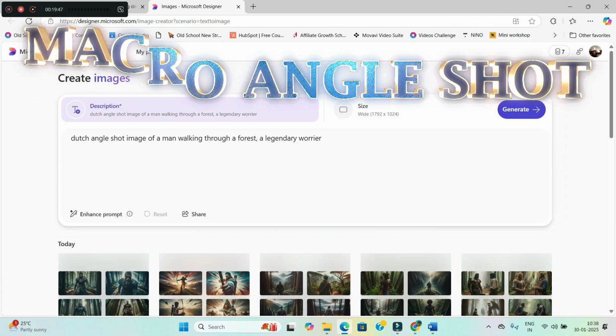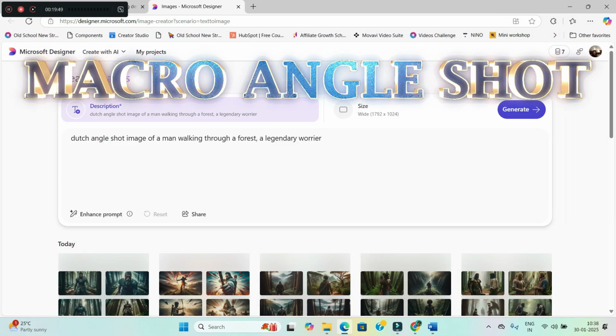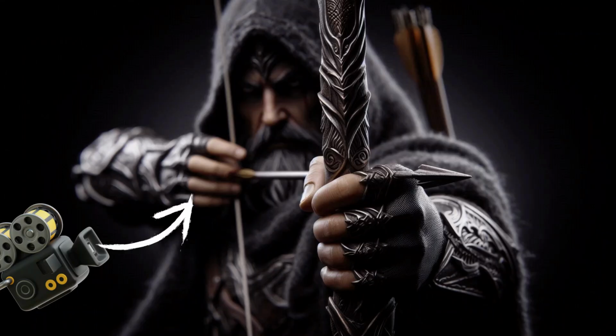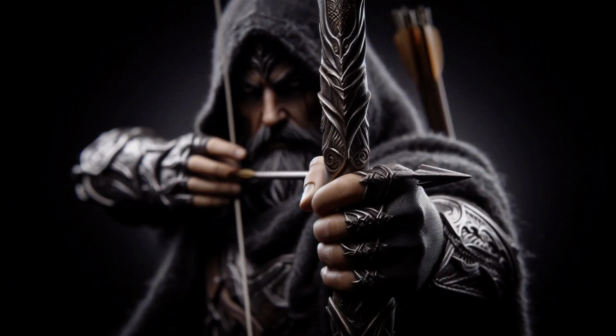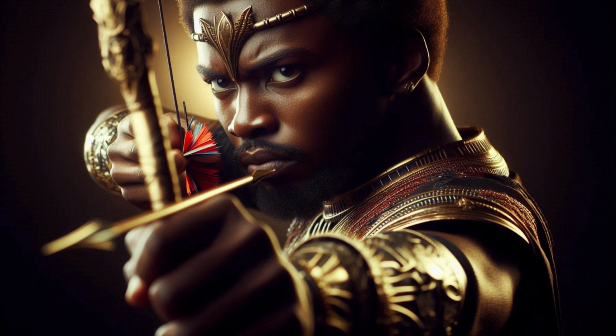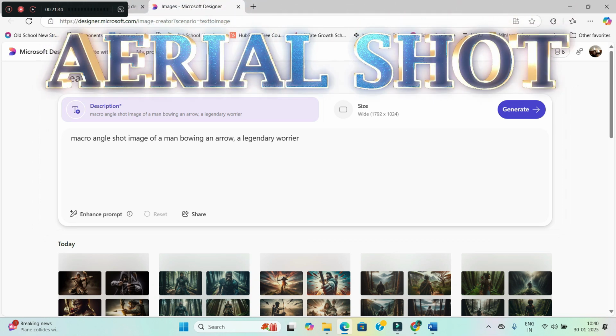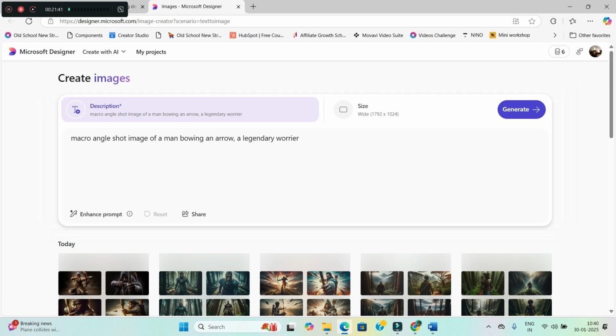With AI. With that being said, let us see macro angle. Macro angle. Okay, so I will give macro angle of a short image of a man bowing an arrow, when you're trying to focus very close to a face. And the final shot is aerial shot. Any trailer of such movies starts with an aerial shot, which is basically a drone shot.